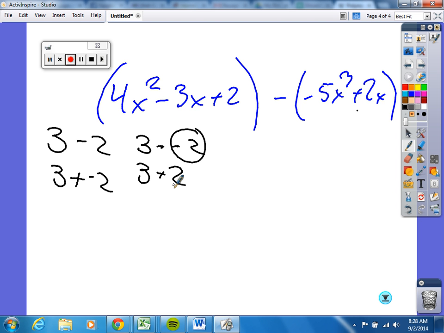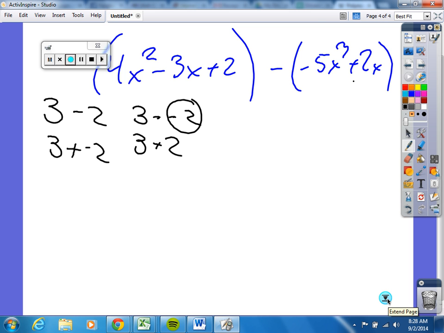So it's the same thing here. I cannot have a negative here; I just go ahead and add it. As Tyler said, we just go ahead and switch all these signs, because technically, what is the opposite of anything? It's when you just negate their signs, correct? Does that make sense to everyone? So what I'm going to do here is write this out first: 4x squared minus 3x plus 2. Now I'm going to add the opposite. So what is the opposite of negative 5x cubed? Negative 5x cubed.